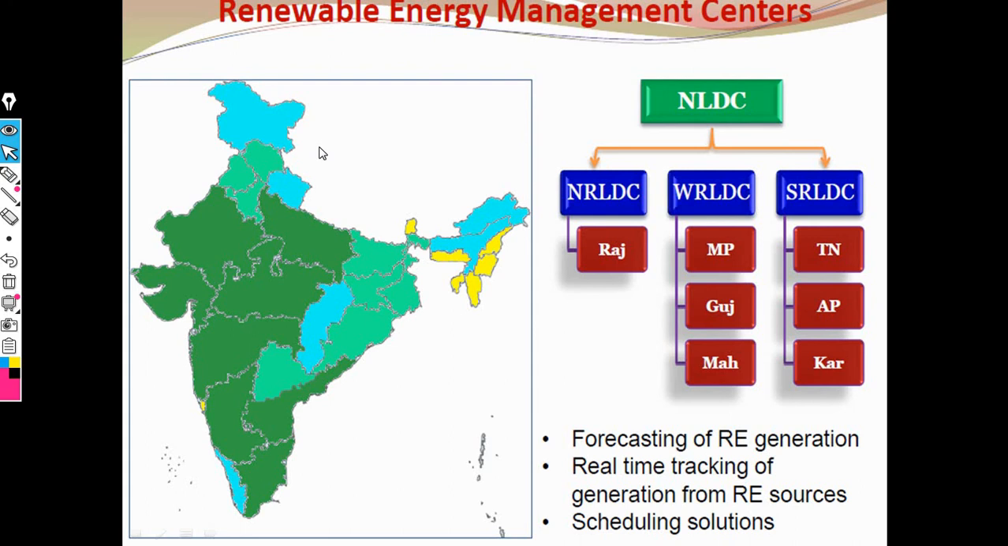Okay, now this is the renewable energy management center. The first ones are in Rajasthan, Madhya Pradesh, Gujarat, Maharashtra, Karnataka, Andhra Pradesh, and Tamil Nadu. These are the several renewable energy management centers. Okay, this is the important concept.